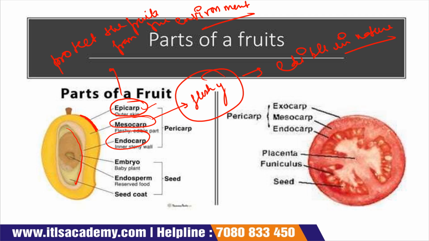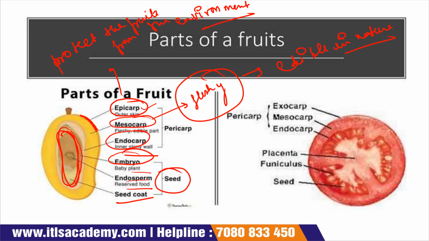Now, after that, the endocarp is present. It is the inner layer of the fruit. After that, the embryo is present. It is a baby plant, like your seed. And with the embryo there is an endosperm which reserves the food, and the embryo is enclosed in a covering. This covering is called the seed coat. The embryo, endosperm and the seed coat are considered a seed.